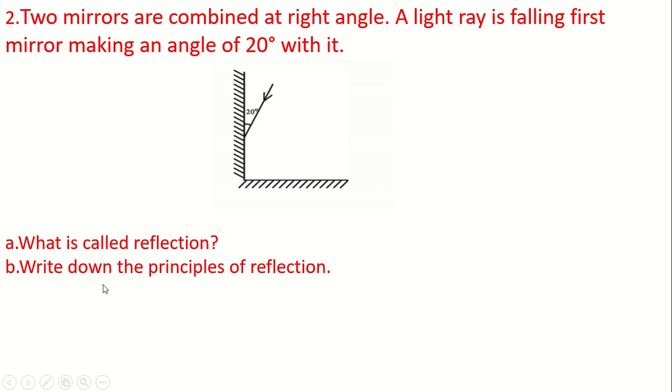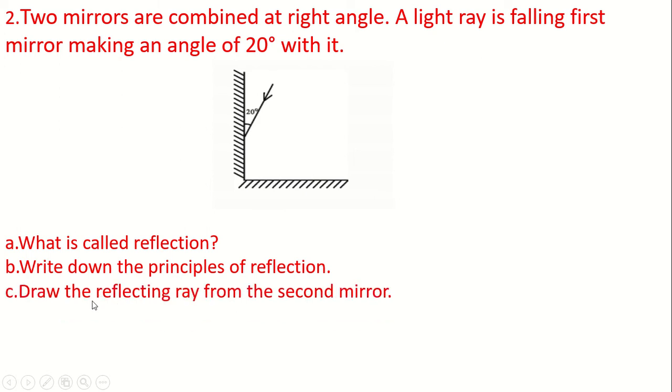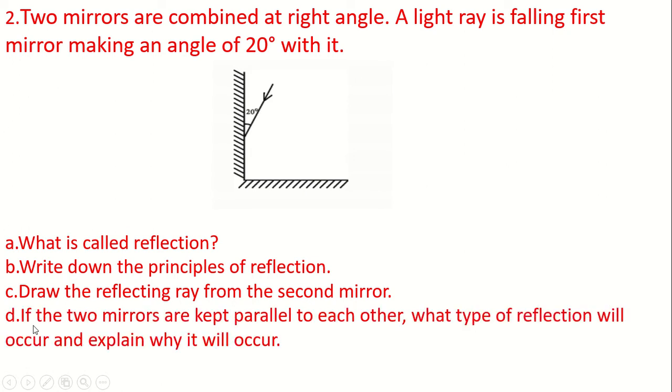Okay. A number question, what is called reflection. B number question, write down the principles of reflection. C number, draw the reflected ray from the second mirror. D number, if the two mirrors are kept parallel to each other, what type of reflection will occur, and explain why it will occur.